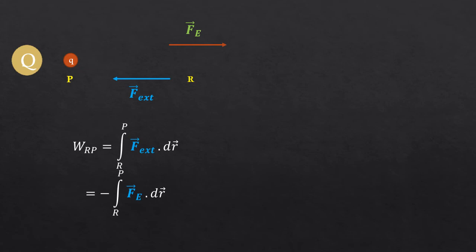Therefore WRP is equal to minus integral R to P Fe dot dr. But we already know that Fe is equal to QE. Therefore, the work done WRP depends on Fe, Fe depends on Q, or WRP depends on Q. So as the amount of charge changes, the work done also changes.